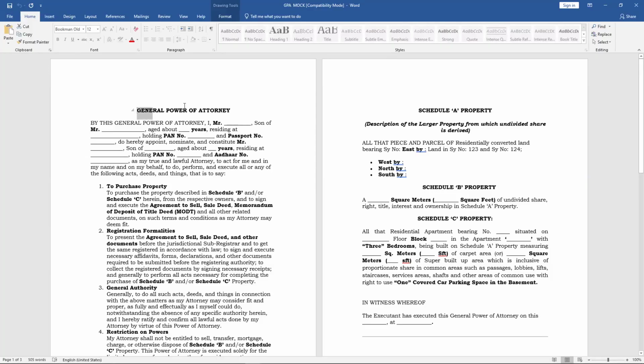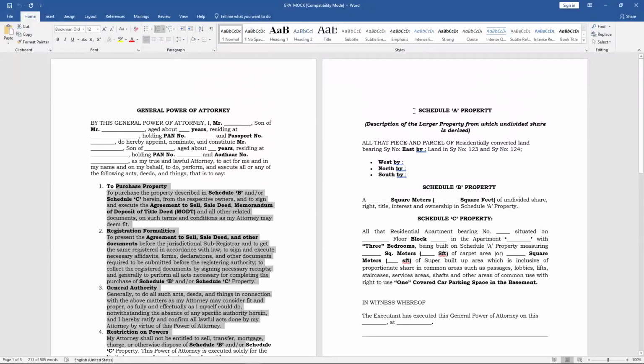First and foremost, the title is very important, followed by the principal details. Provide the name, age and address. We have given the America address here, and the PAN number and passport number if you have them. My client, Mr. Krishnan, does not have Aadhaar, so he has PAN and passport. We provided that information. Followed by the attorney details, Mr. Krishnamurthy's details. We provided name, age, and address. Kerala address we have provided, followed by the PAN and the Aadhaar number if available.